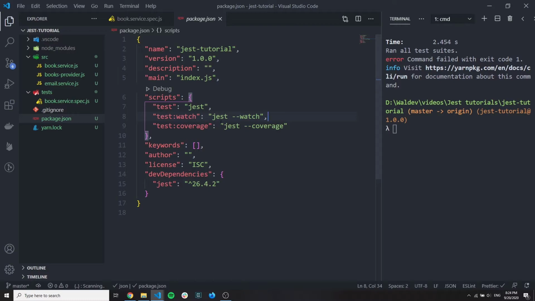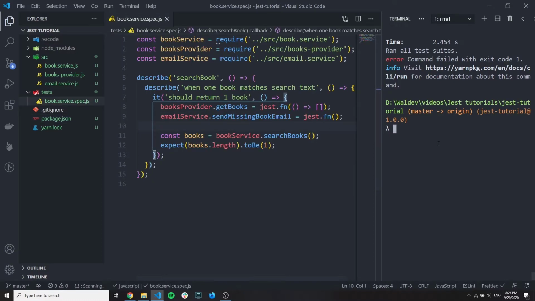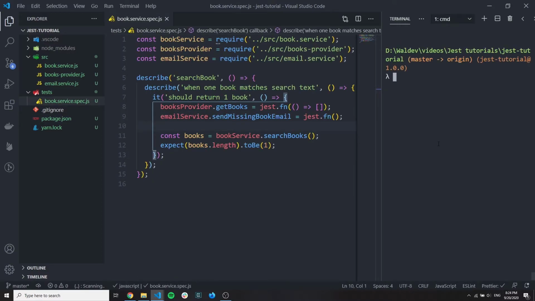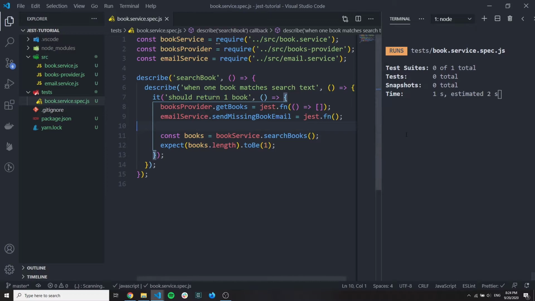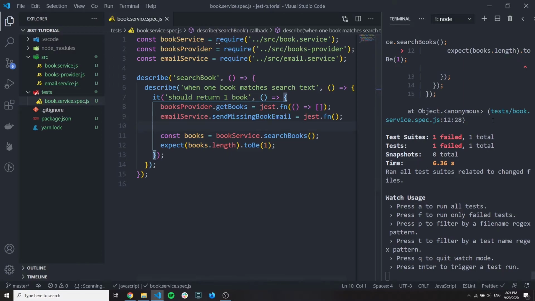Every time you save a test, it will run the tests, which is a very, very useful thing. Let's use it: yarn test watch. Now it will watch for our changes in the tests, and when we click save here, it will run the test. So it runs now, and it should fail because we're still not getting what we want to get.